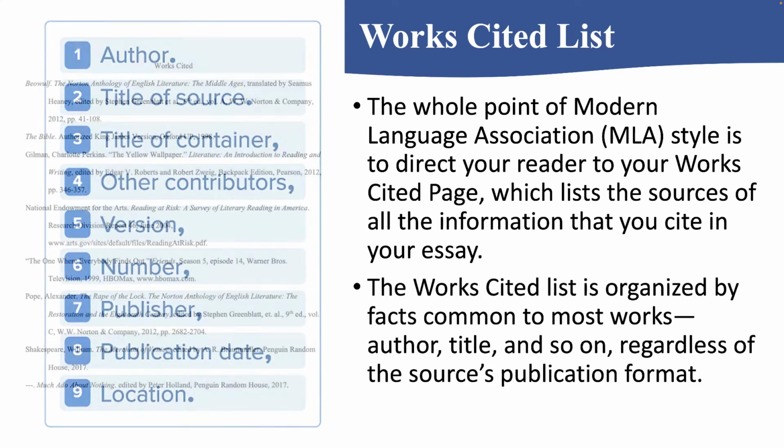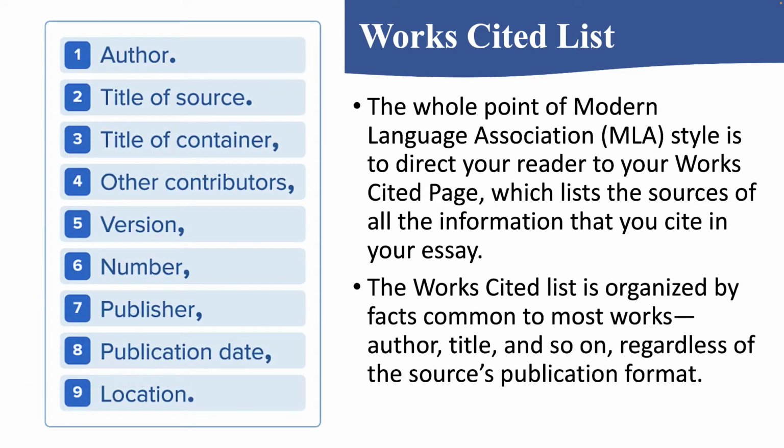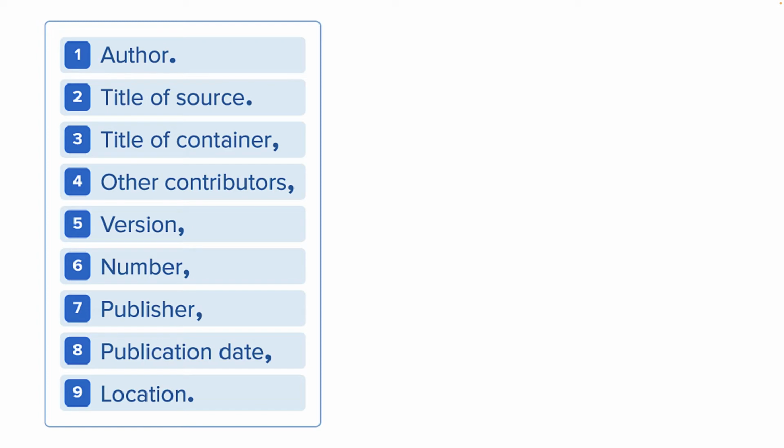MLA Style Guidelines, edition 9, lists 9 elements that are common to most works: author, title, and so on. And it lists these elements in this order, and you're going to need to follow this order when listing those same elements of your sources. So let's look at an example of how this works. Okay, so we have an author, let's say Alexander Pope. You've read his mock epic poem, The Rape of the Lock, so that would be the title of the source.